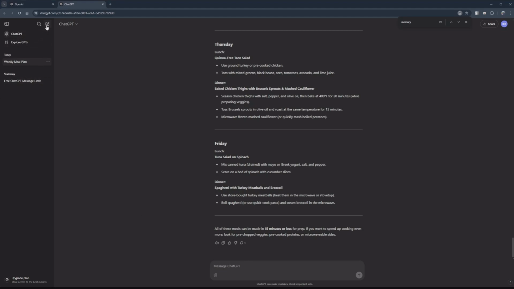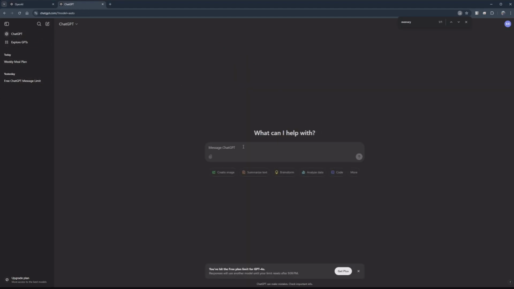Today, I think what we're going to do is show you how you can use ChatGPT to help you formulate an email or a message or a letter to somebody. So let's get into it.